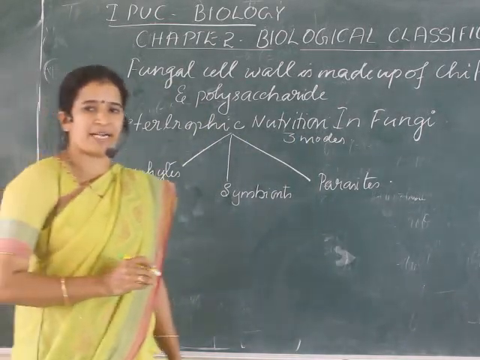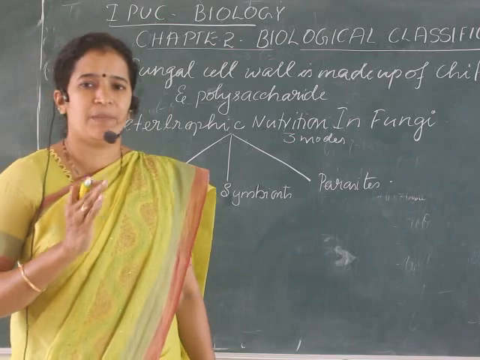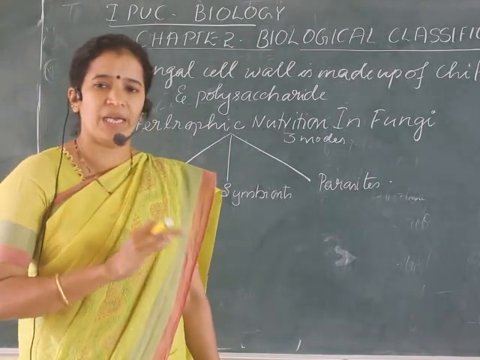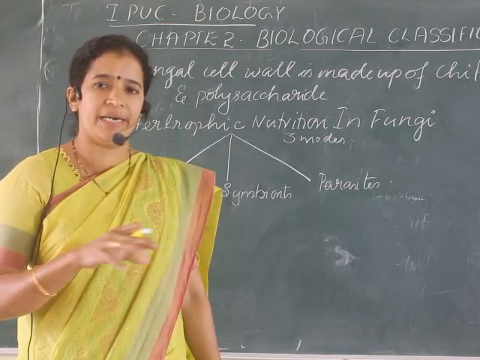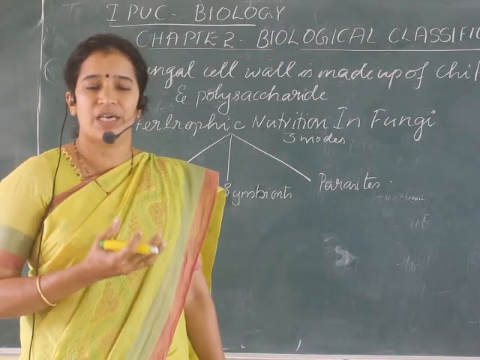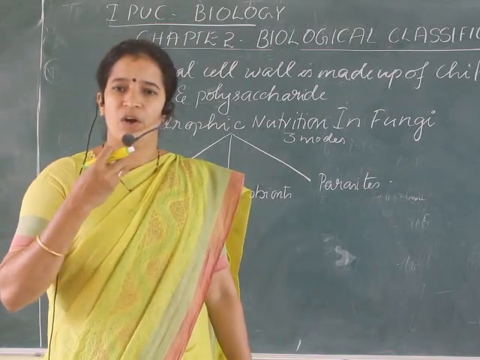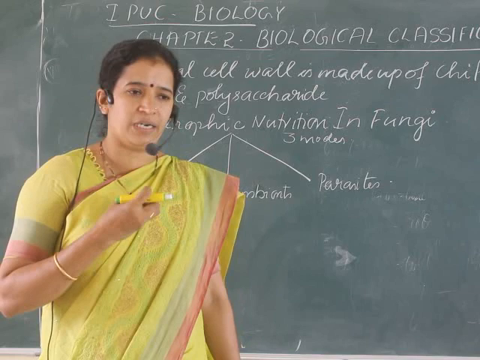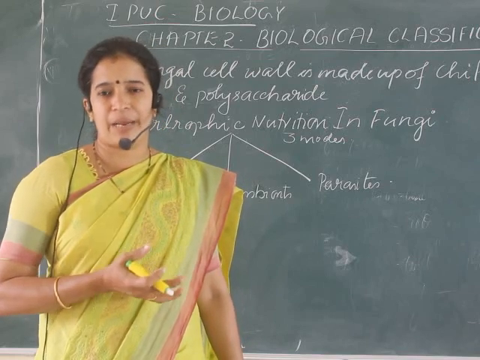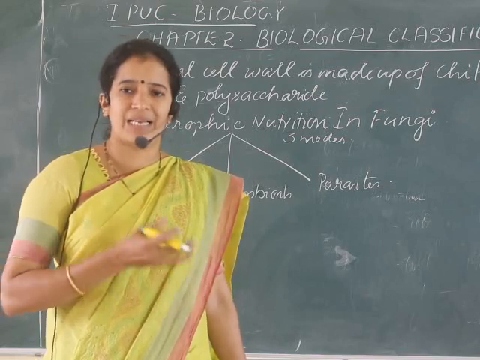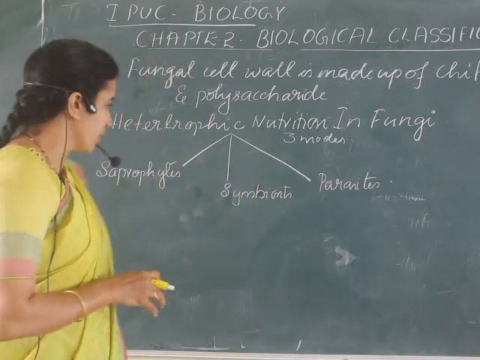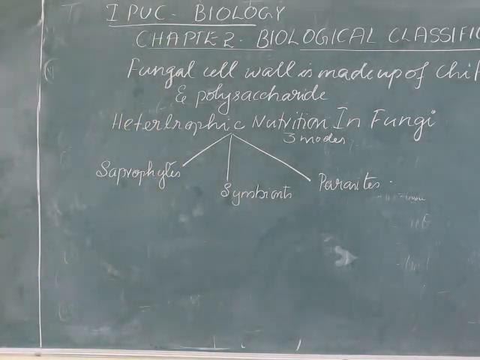What are saprophytes? Have you seen fungus growing on dead and decaying matter, maybe on rotten wood, or sometimes on old dead plants or remains of wood parts like that? We can see fungus grown there. So saprophytes means the same.